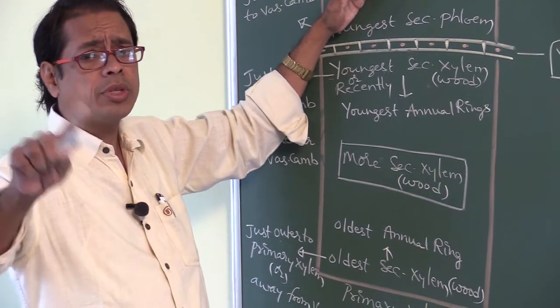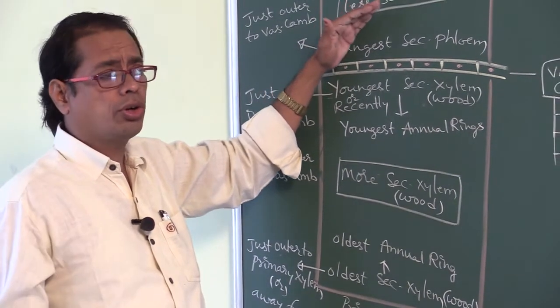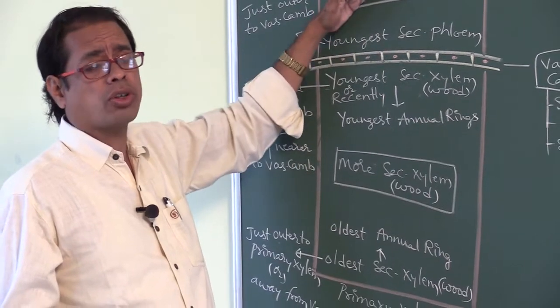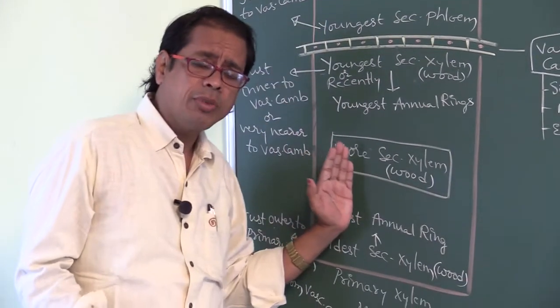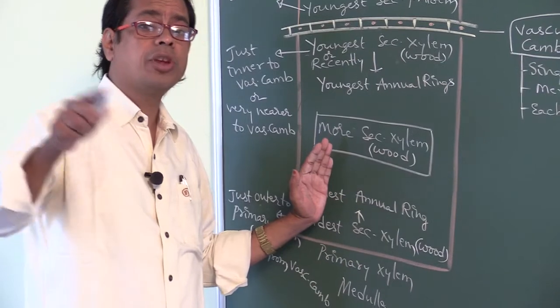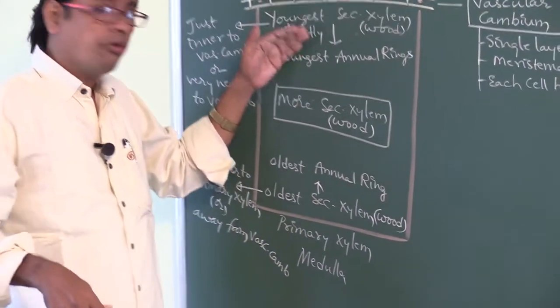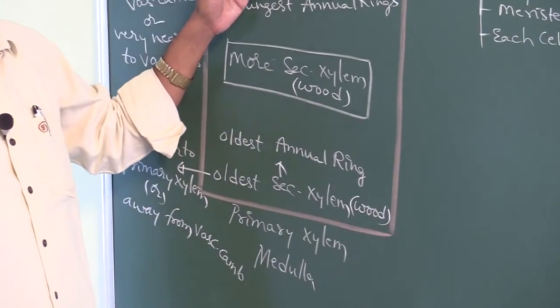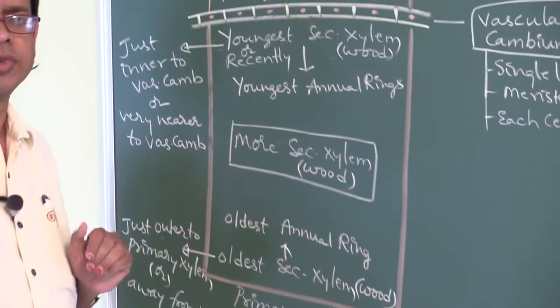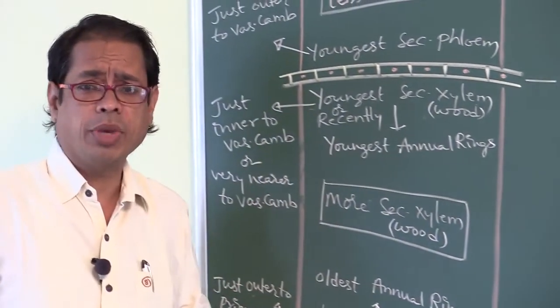Why is the secondary phloem produced in less amount? Due to the cambium being less active towards the outer side. Why is the secondary xylem produced in large amount? Because the vascular cambium is more active towards the inner side. So that is how the questions will be.